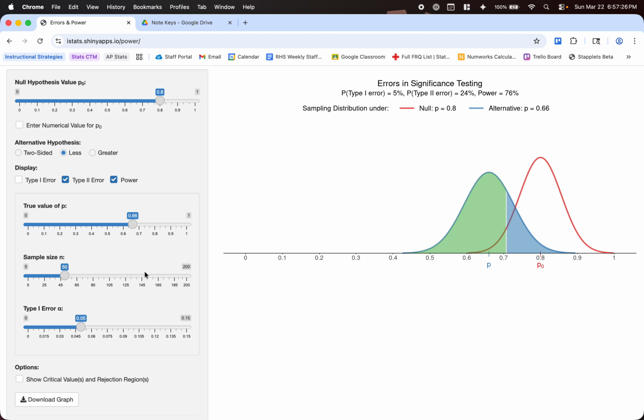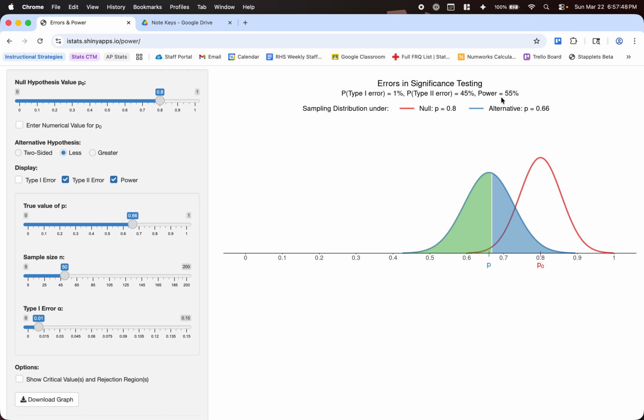Now, next, let's look at that alpha value. So we were using a 0.05. What if I decrease this down to like a 0.01? So again, I'm going to go back here. I'm just going to show you what happens when we're at 0.05. Here's our power. And as we decrease, our power also decreases.